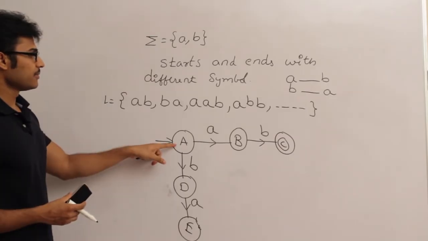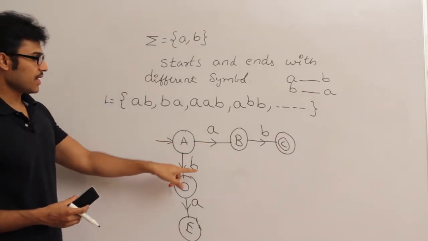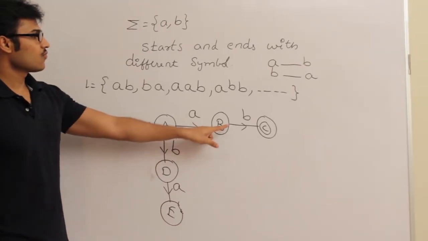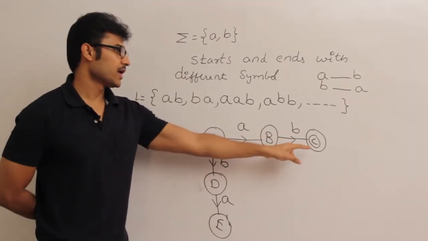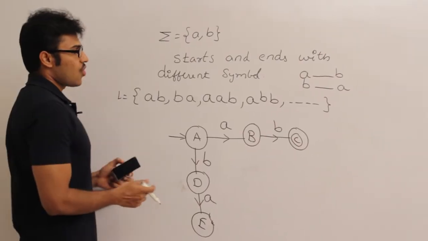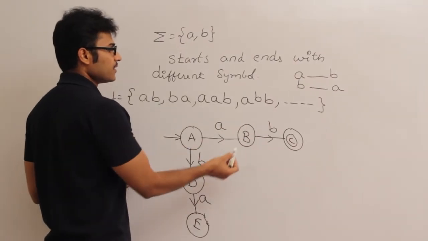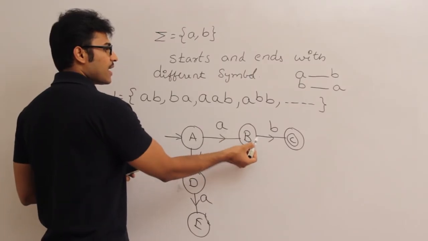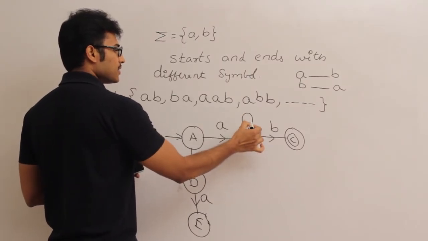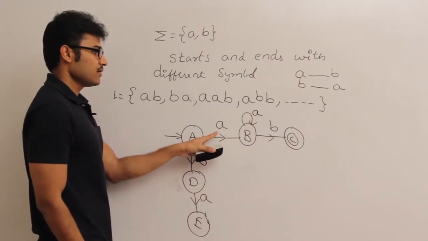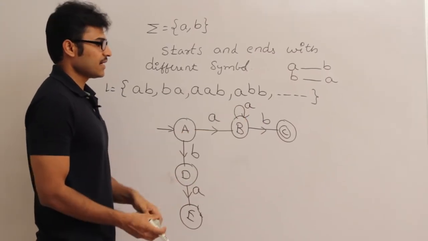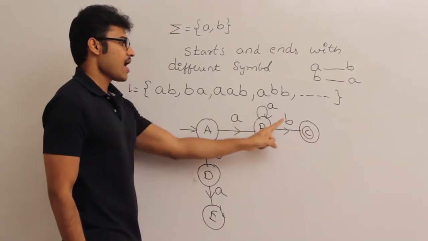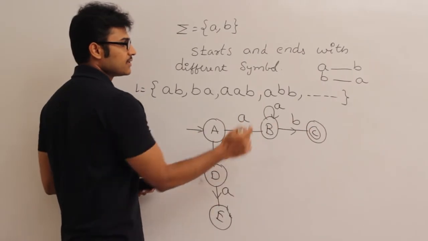Now A is complete because you have shown what happens on a as well as b. What about B? At B you have shown what happens on small b, you are accepting it. But what if I get small a here? Even if I get any number of a's after a, I can still end it with b and accept it. Why? It is starting with a and ending with b. Now the state B is complete.